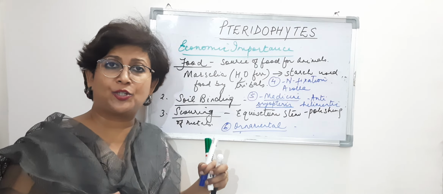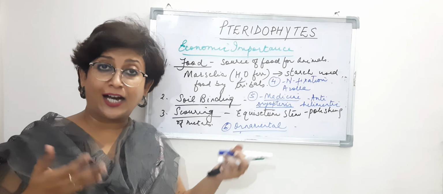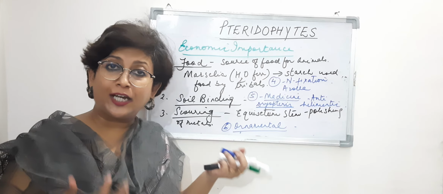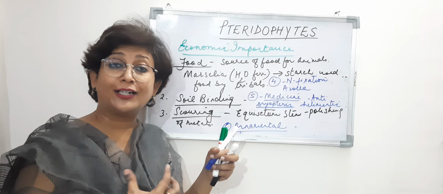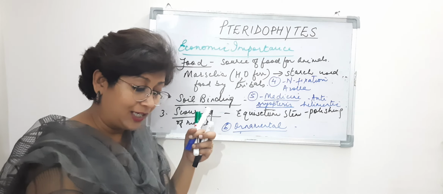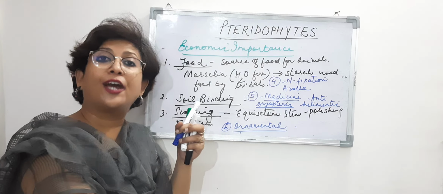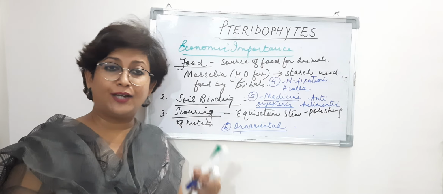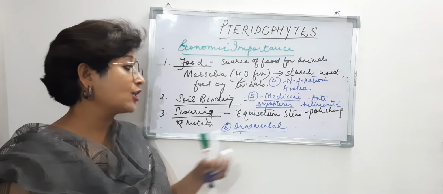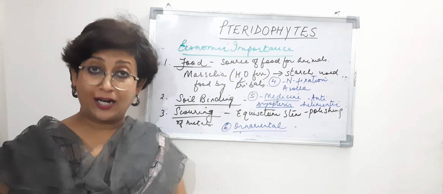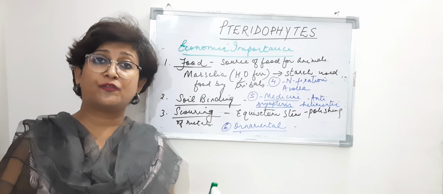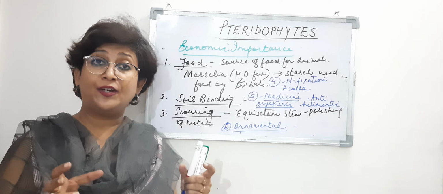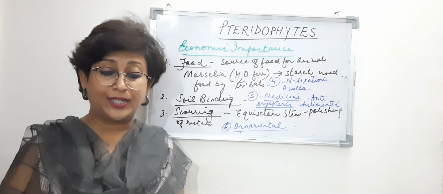In Christian marriages, the brides carry a bouquet, and the bouquet has ferns attached to it, and it hangs down as a tray, and it adds to the beauty, right? So that is why they're used as ornamental plants also, because of the delicate leaves that they have.